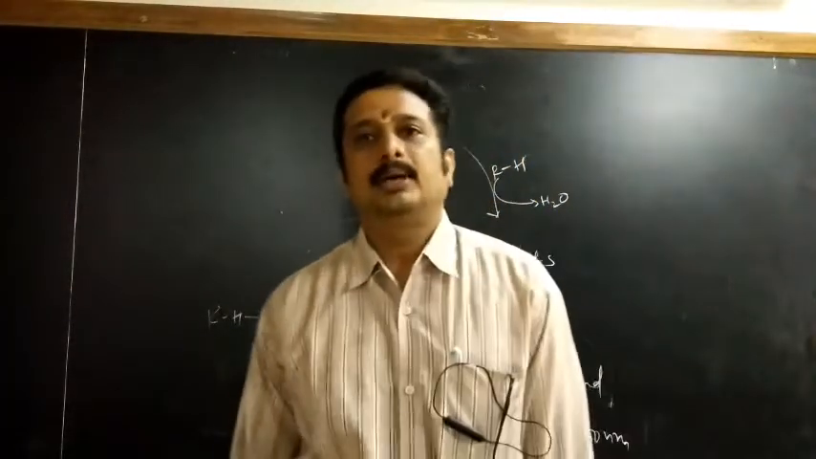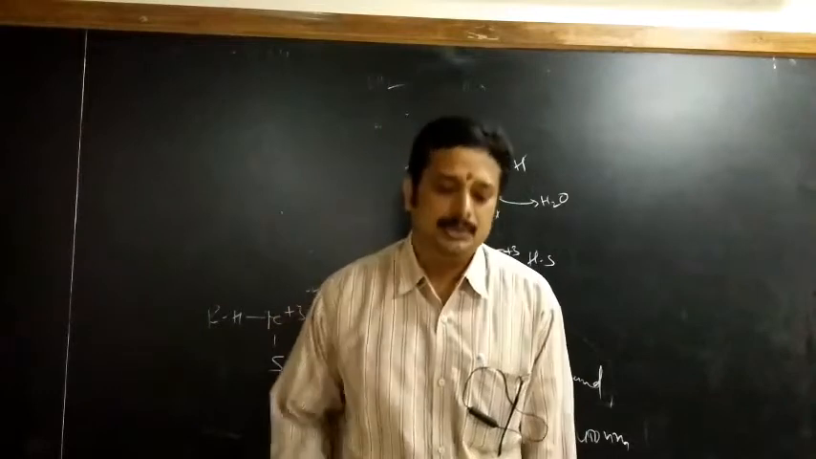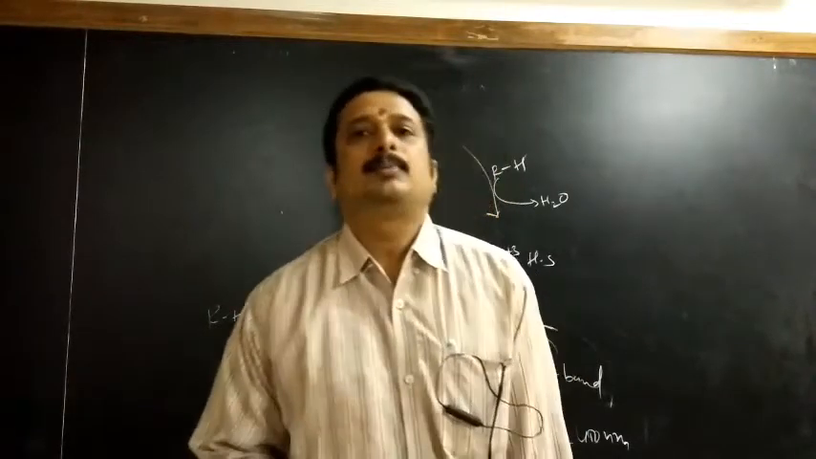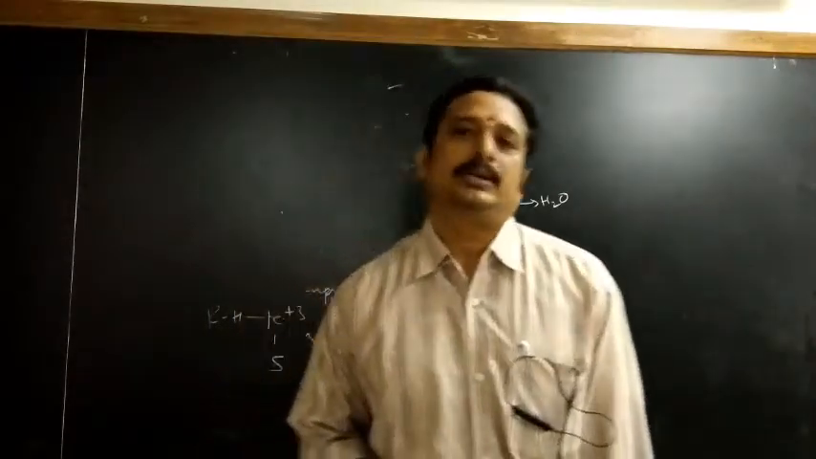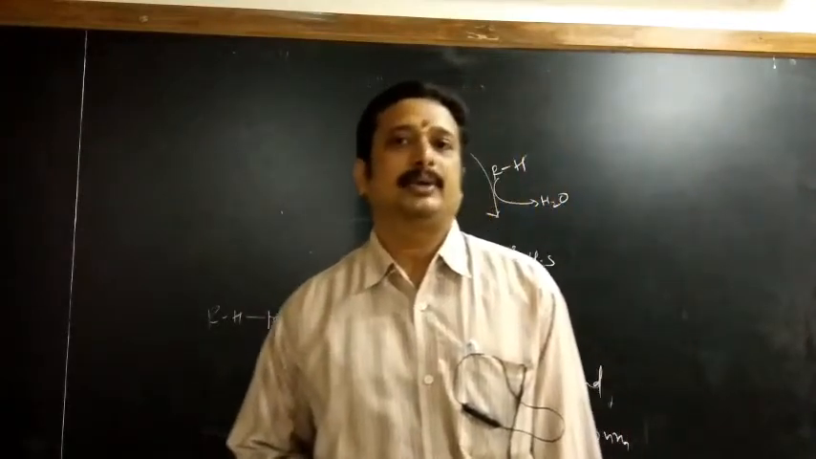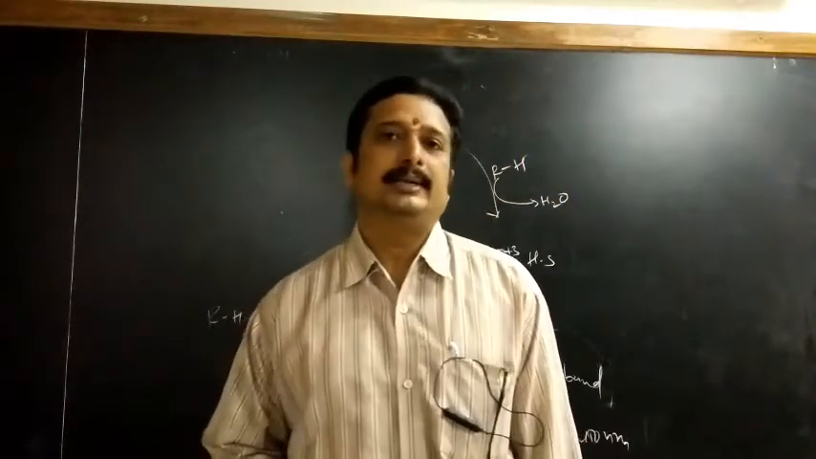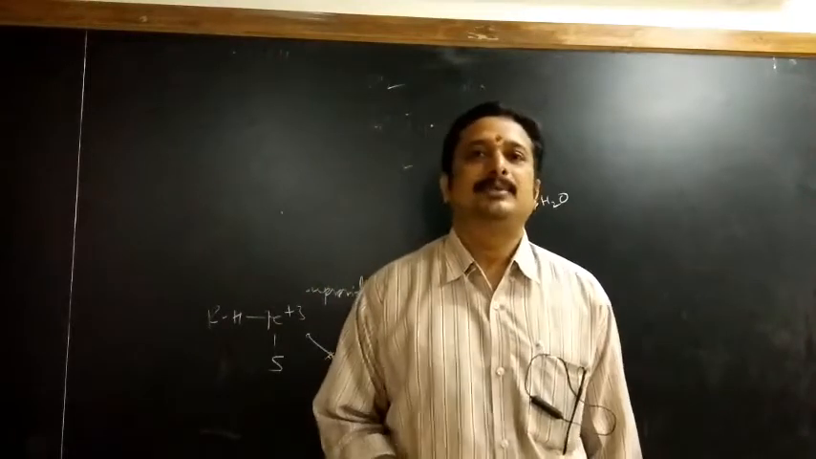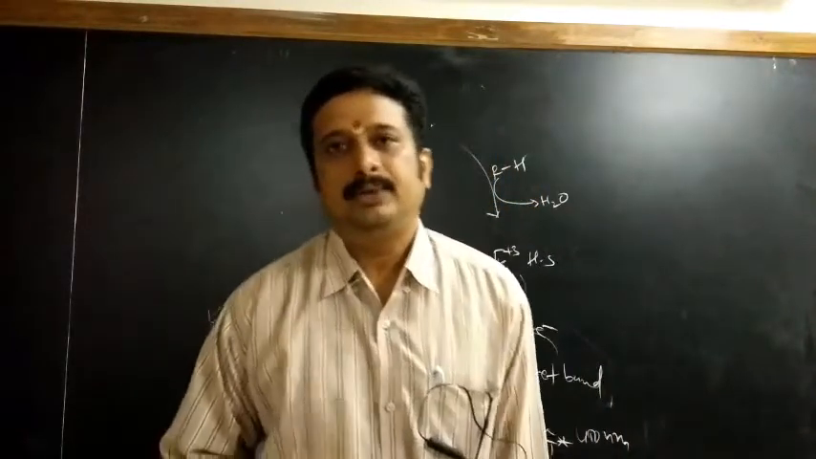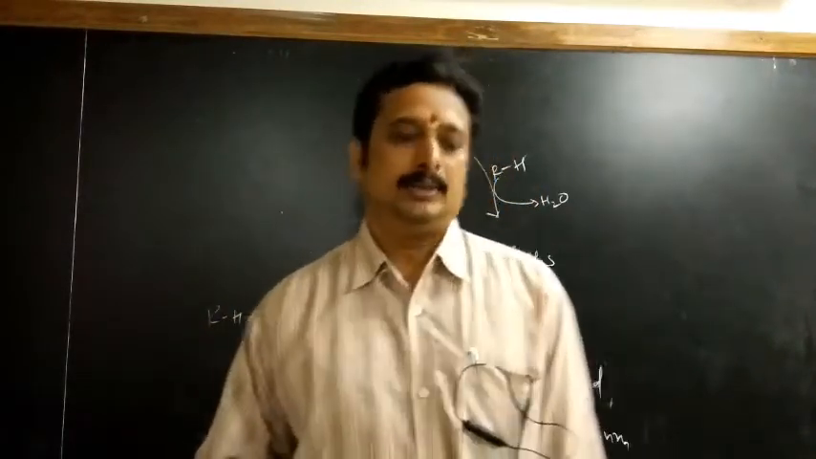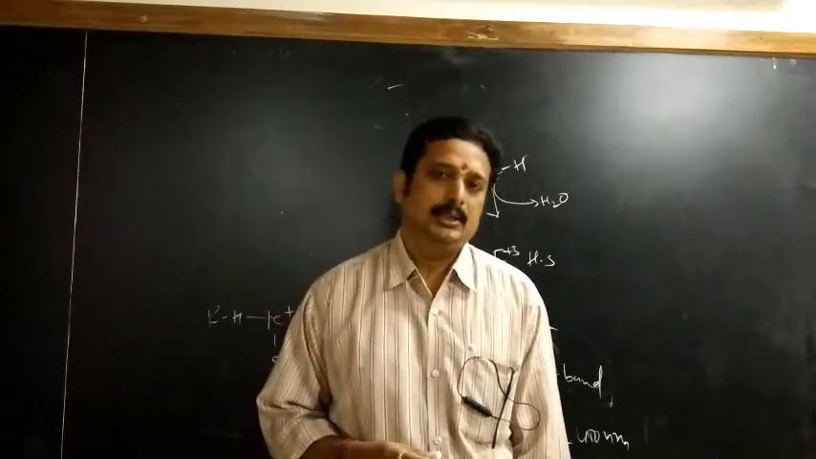Okay, in the next video we will come with another metalloenzyme which is used for disproportionation or breaking down of peroxides or superoxides, O2 minus, which is also a toxic element inside the body. So that enzyme we will take up in the next video, that is SOD, superoxide dismutase.